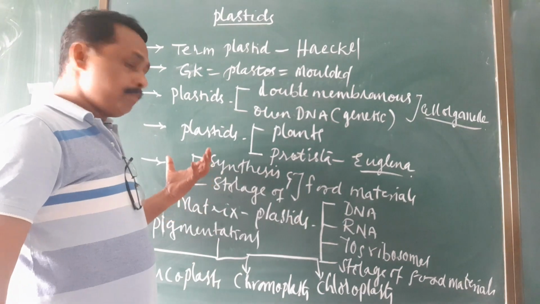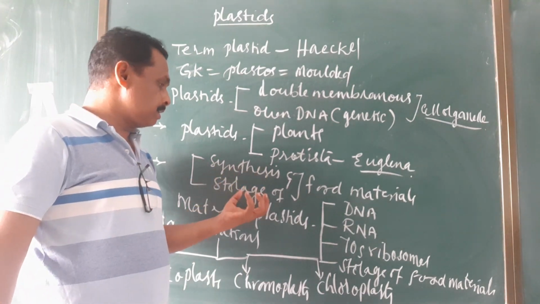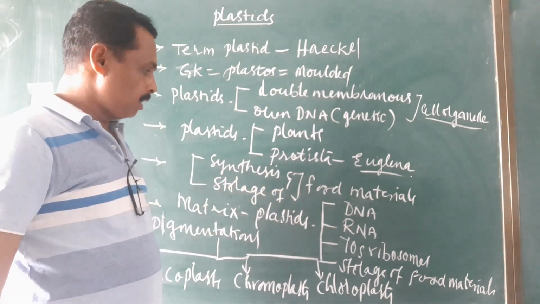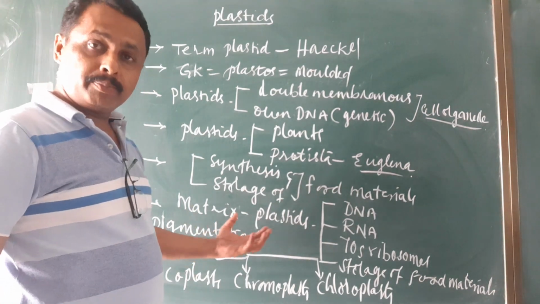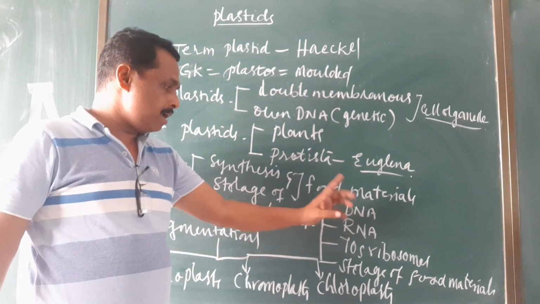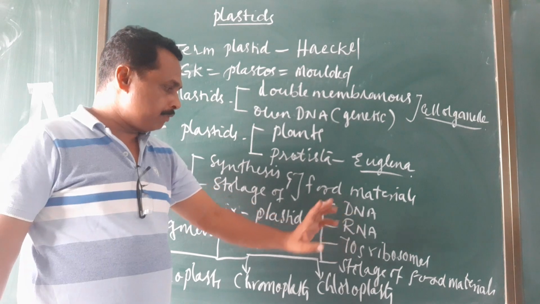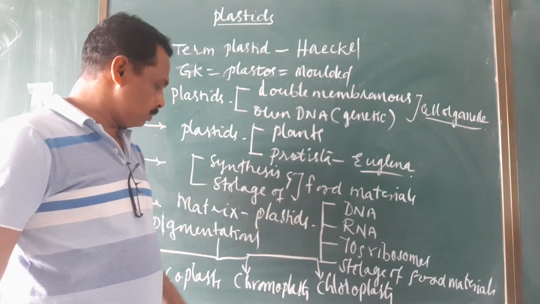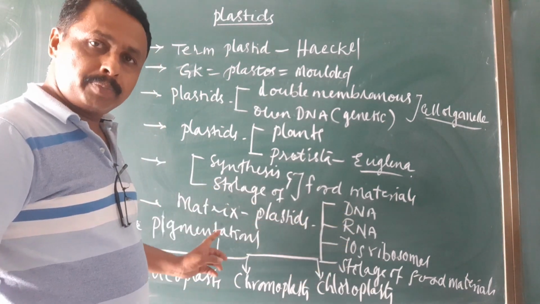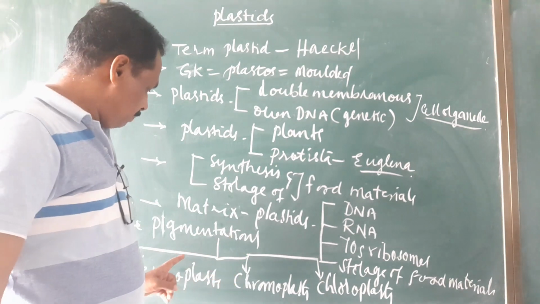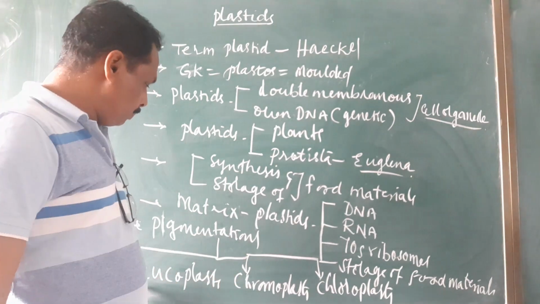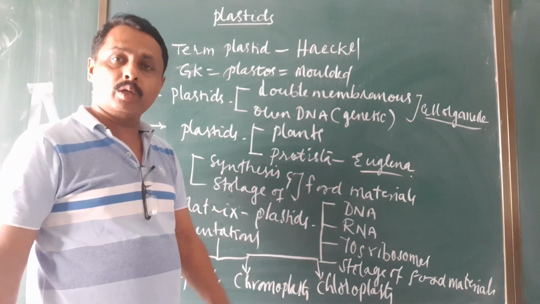They are concerned with synthesis and storage of food materials, and the matrix has DNA, all three types of RNA, and 70S ribosomes. Based on pigmentation, there are three types: leucoplast, chromoplast, and chloroplast.